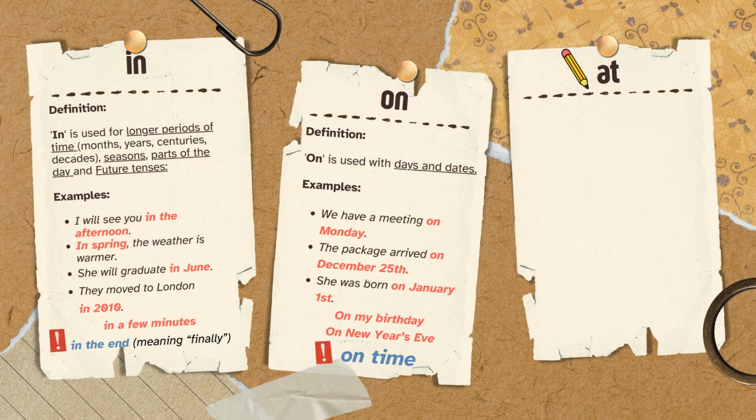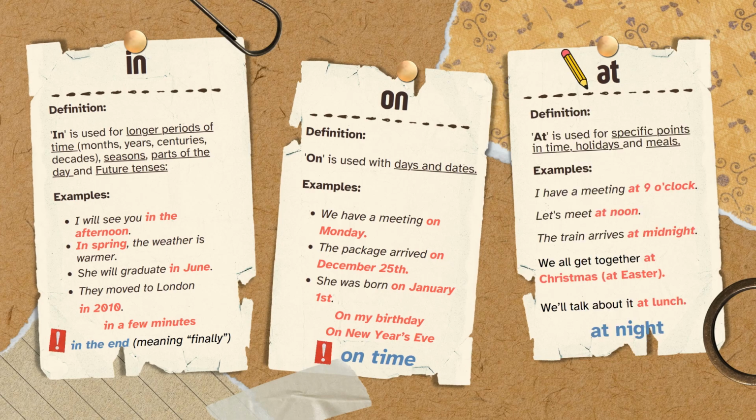And now time to talk about the preposition at. Here we go. So let's start with the definition and the use of the preposition. At is used for specific points in time, holidays, and meals. What are specific points in time? Well, actually, it's when you talk about time, yeah? For example, I have a meeting at 9 o'clock. At 9 o'clock, it's a specific time. Let's meet at noon.